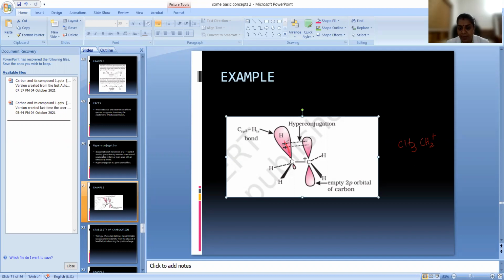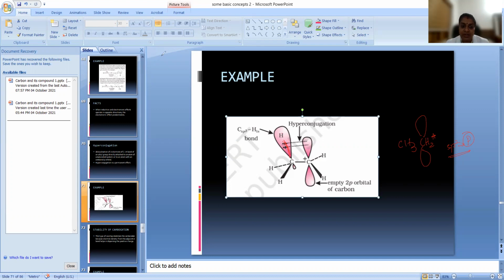There is a sigma bond between carbon atom and hydrogen atom, and CH2 plus means it is sp2 hybridization. So an empty p orbital is there on this carbon atom. We already learned carbocation has sp2 hybridization, so there is one unhybridized p orbital on this.